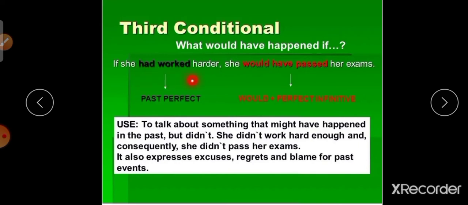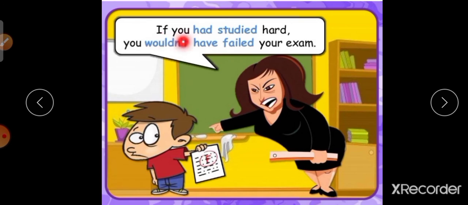She blamed herself about her past. If you had studied hard, you wouldn't have failed your exam. If you had studied hard, definitely you wouldn't have failed. So that is blaming of himself.